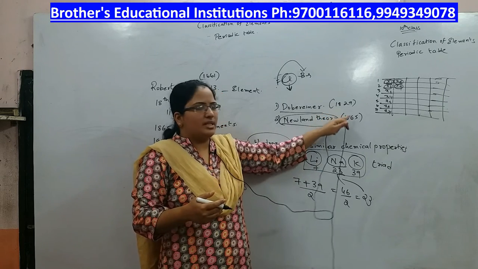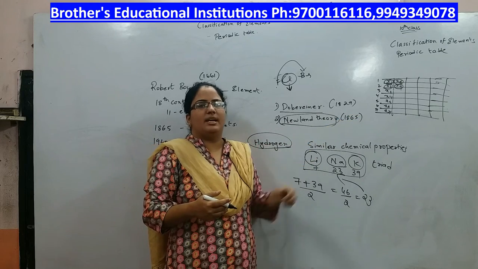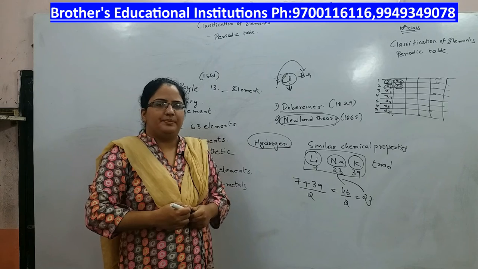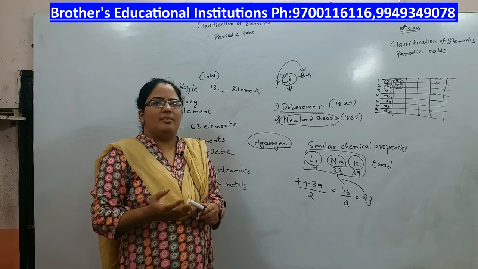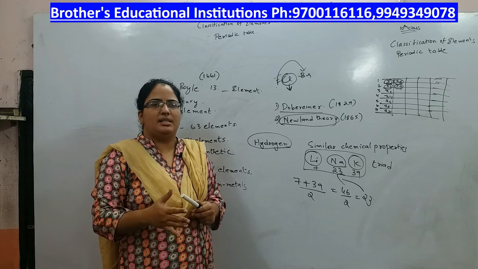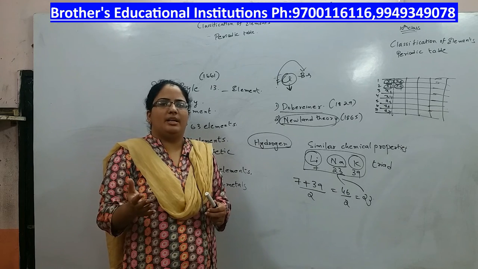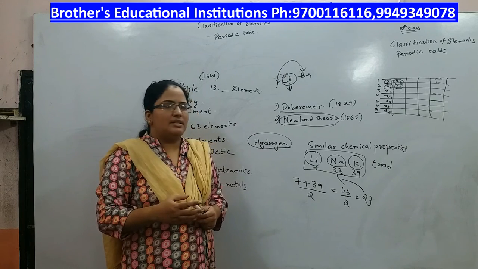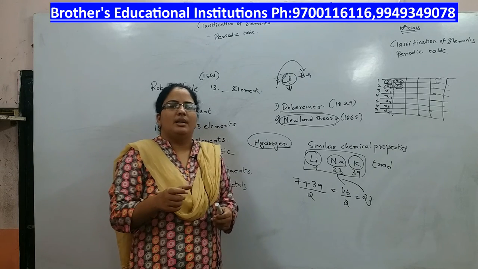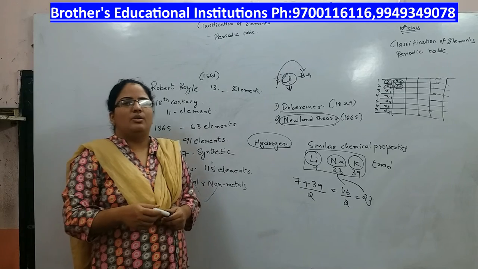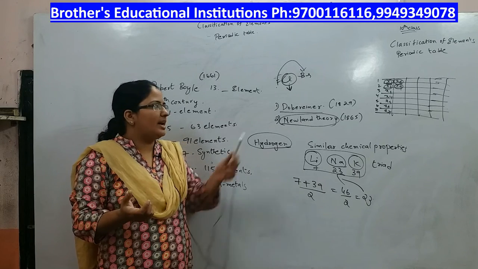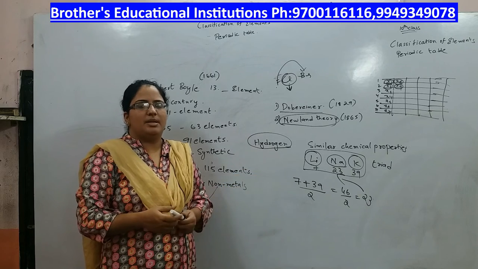We call this Newlands' theory of octaves, because in Sa Ri Ga Ma Pa Da Ni Sa, Sa is repeating again. Because every 8th element was resembling the first element, this theory is called Newlands' theory of octaves. He took the basis of the musical notes to arrange these elements.